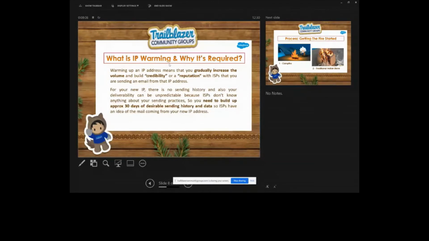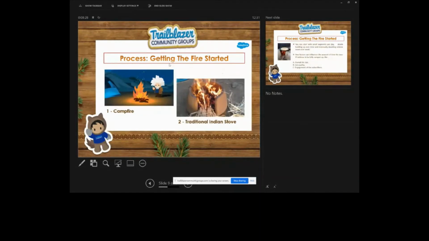If we are talking about building a sending history, it means we need to follow not only the CAN-SPAM requirements, but also consider the reputation of the sender. This is very important, guys. Now we can move to the next slide. Here is the process of getting the fire started. Let's understand in more depth how the IP warming process actually runs.